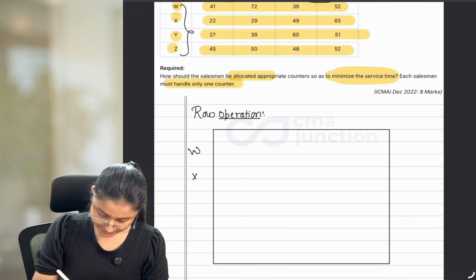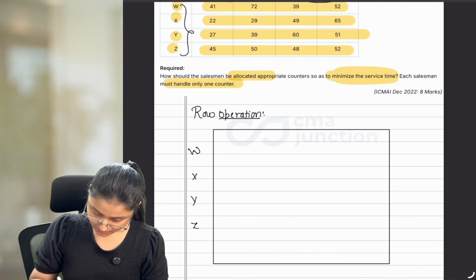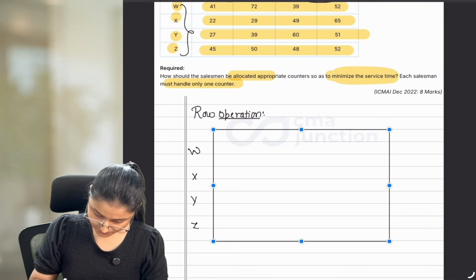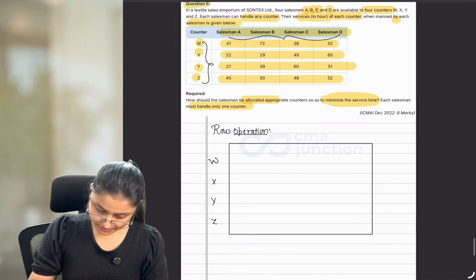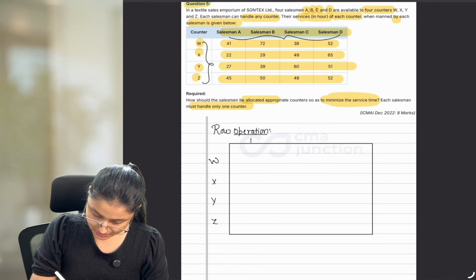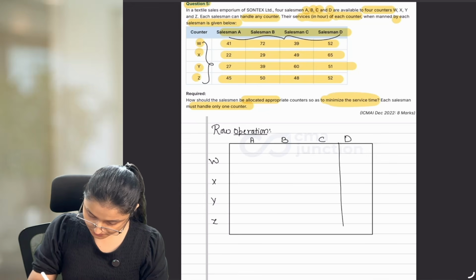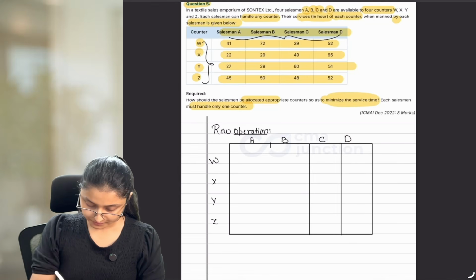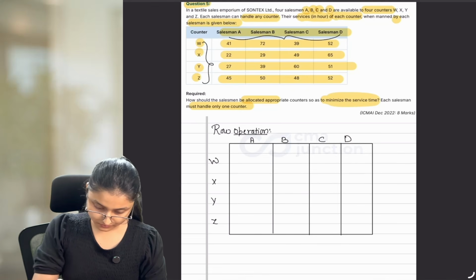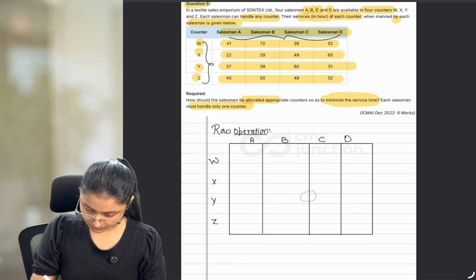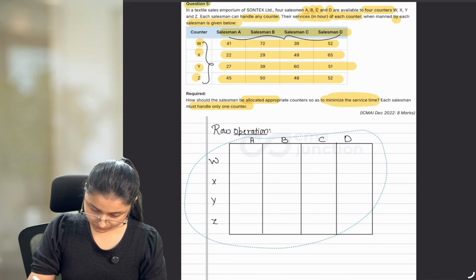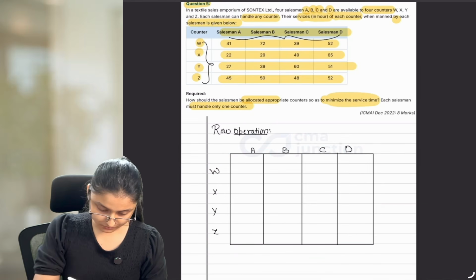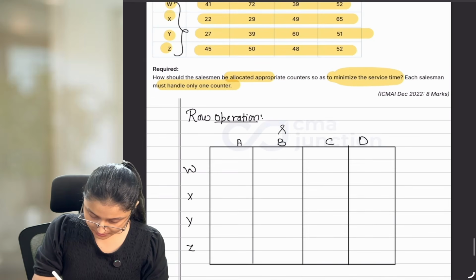W, X, Y, and Z. And salesman A, B, C, D. These are our salesmen.